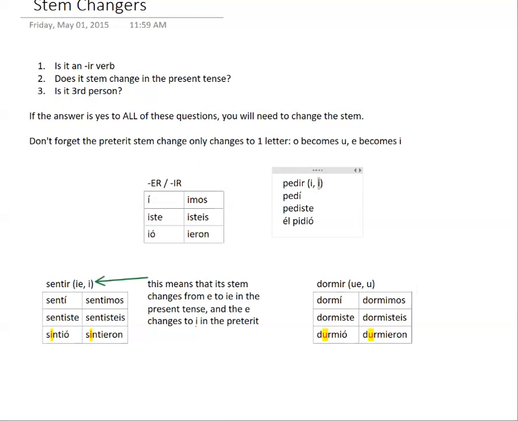All right. I hope you found this useful, but again, let me refresh your memory here, a little quick review. The only time you're going to stem change is if you have all three of these requirements true. It's an IR verb that stem changes in the present tense and it's in the third person, singular or plural. If you have that, you're going to stem change. When we stem change, we just change the single vowel. Either it's going to be E to I or it's going to be O to U. And we're still using our regular endings.